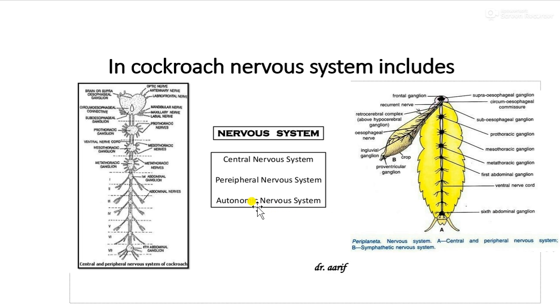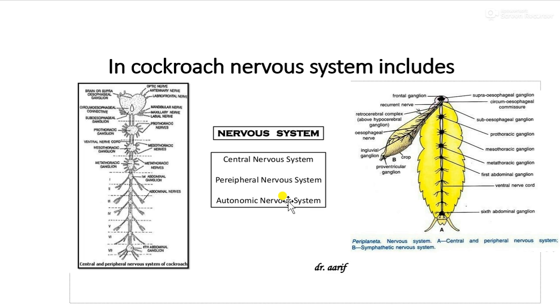Now, the next type of nervous system which is also included in the cockroach nervous system is the autonomic nervous system. What is the autonomic nervous system? This autonomic nervous system is also called the stomatogastric or visceral nervous system. It includes four nerve ganglia and nerves which connect them and supply the visceral organs. The first ganglion is the frontal ganglion.